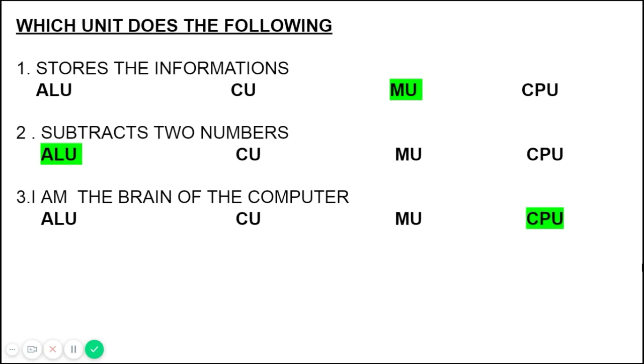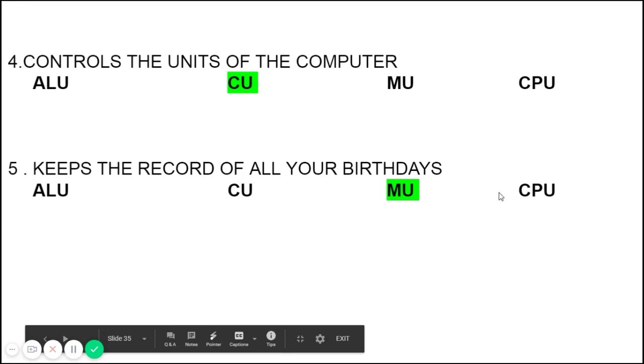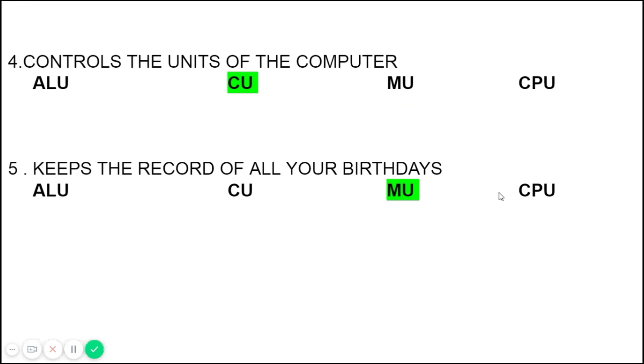On the whole, if you see which is a part of the computer, CPU is a part of the computer, not the memory unit. It's just an inner part of the CPU. So we should select CPU only here. Okay, next, controls the unit of the computer.